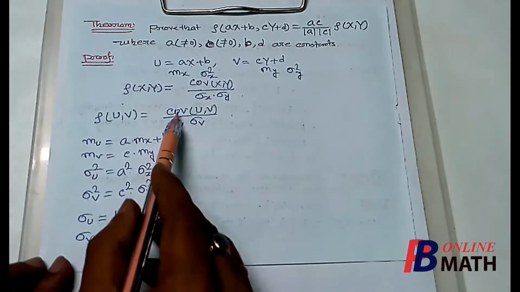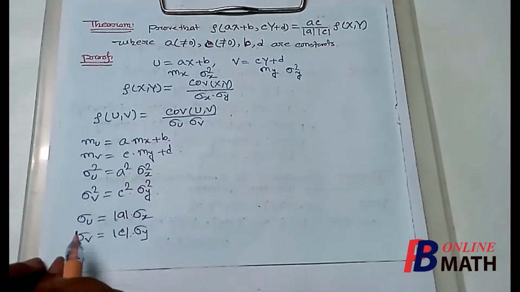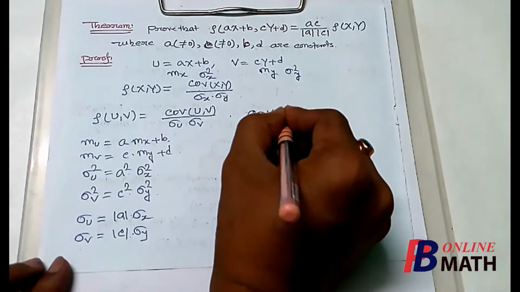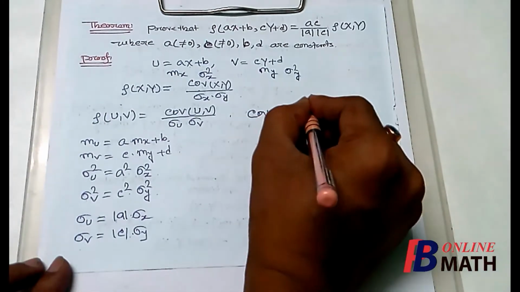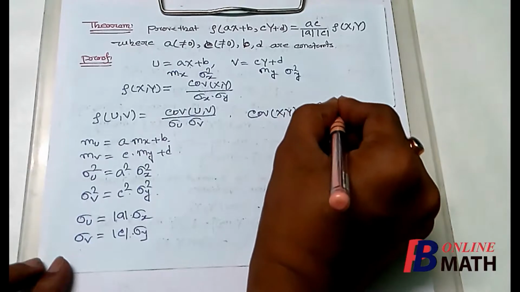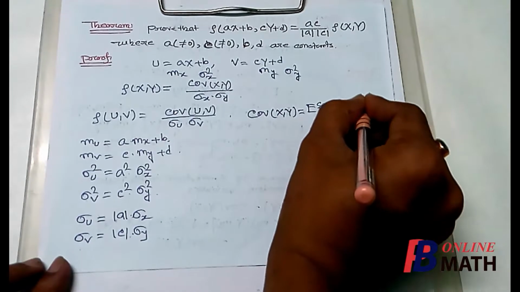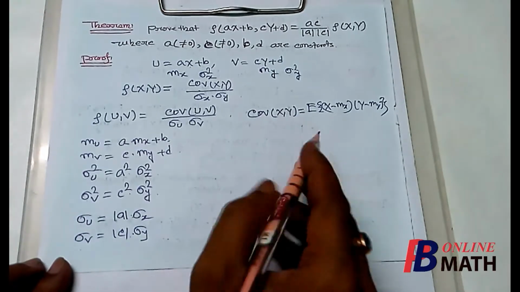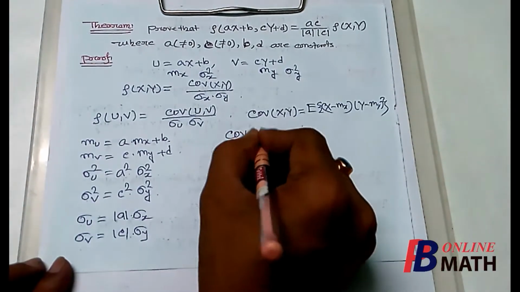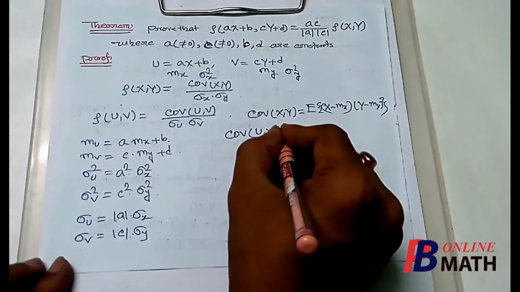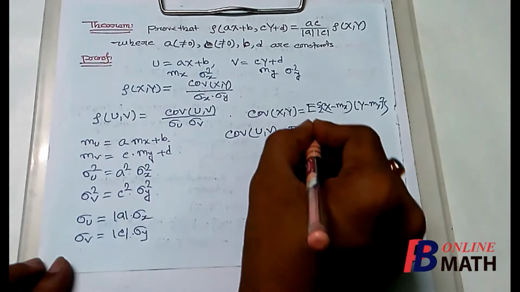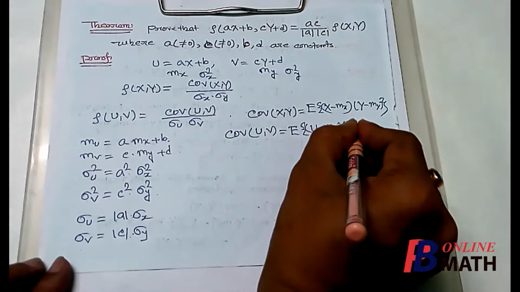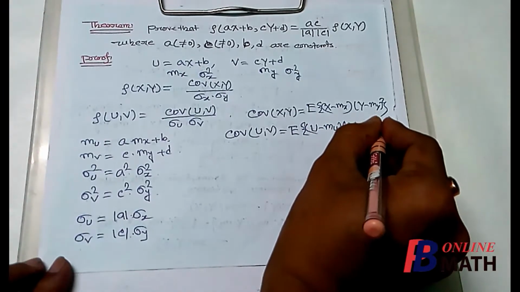Next we have to find covariance of u and v. We know that covariance of x and y is equal to expectation of x minus mx into y minus my. We know this definition. So covariance of u and v will be equal to expectation of u minus mu multiplied by v minus mv.